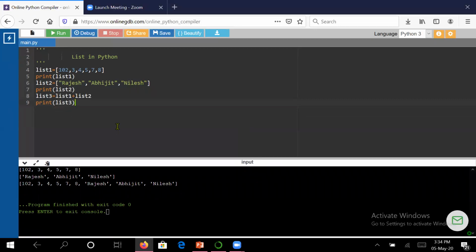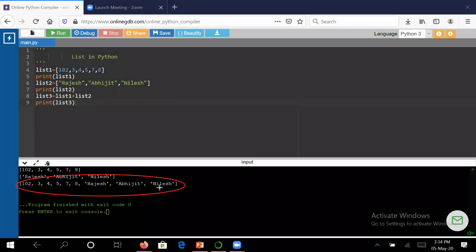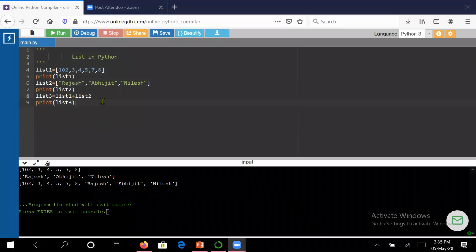Now here I want to tell you the difference between arrays and lists. You can see here that there are heterogeneous elements. We have learned that an array is a structure of homogeneous elements. That means it contains either numbers or strings, but a list contains heterogeneous elements. That means within the same list you can have floats, numbers, as well as strings.